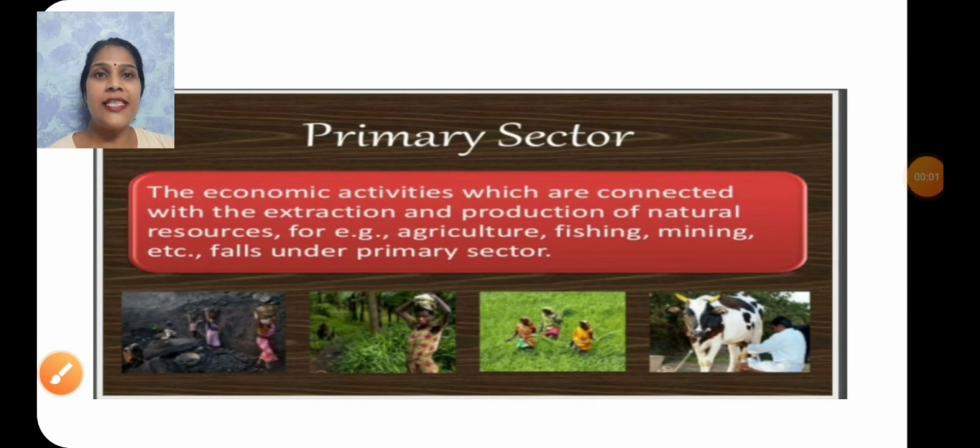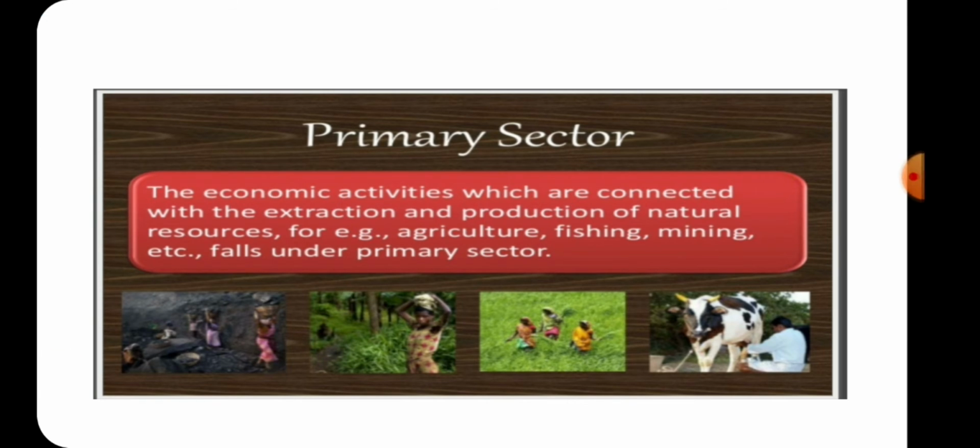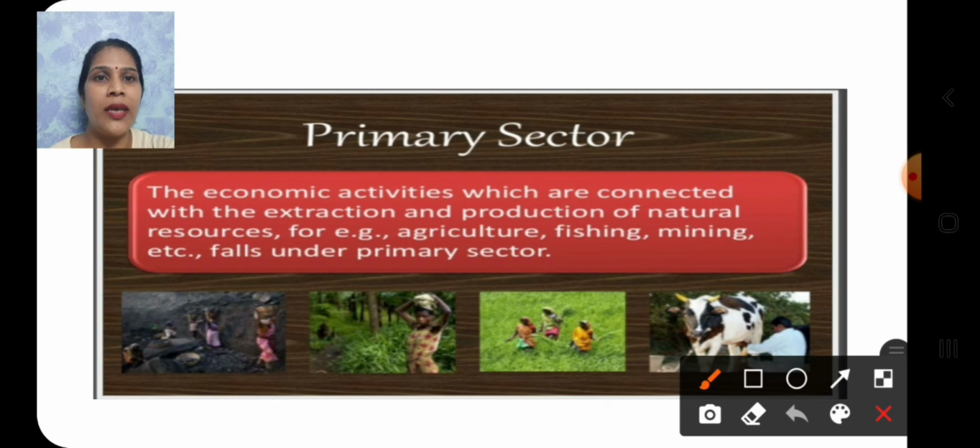So this is our first sector, that is the primary sector, right? The economic activities which we carry on in this sector are connected with the extraction and production of natural resources. For example, as given here, we can see some people doing agriculture work, some doing mining work, some doing dairy farming work. So these are examples of the primary sector.